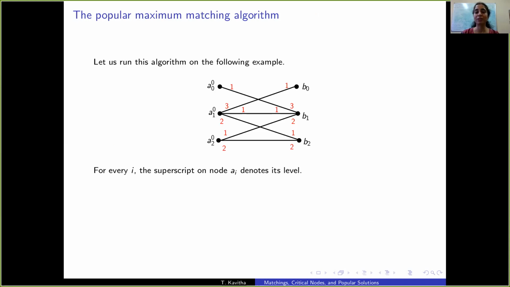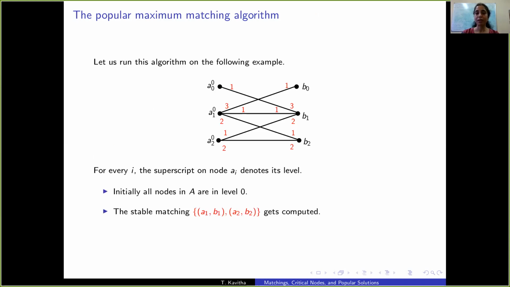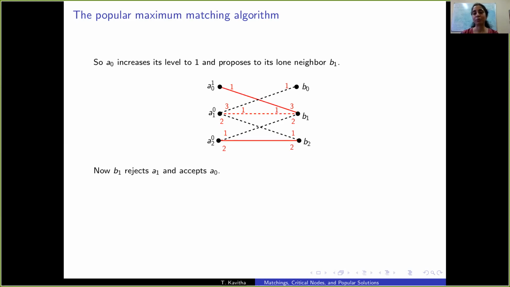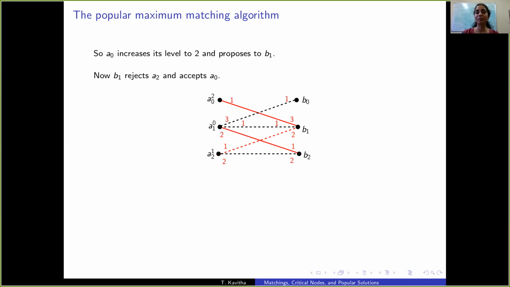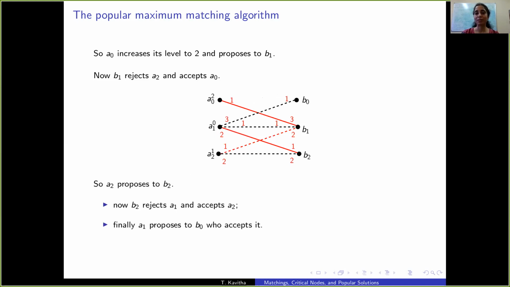So let's run this algorithm on this example. The superscripts on the A nodes denote their level. Initially, all these vertices are on level 0, and the stable matching is computed. A0 is left unmatched in the stable matching, so it promotes itself and proposes to B1. So it forces A1 to propose to its second choice, B2, and now A2 is left unmatched. So A2 also promotes itself. We get the following matching. A0 is again unmatched here, so A0 promotes itself even further, and we get the final matching.